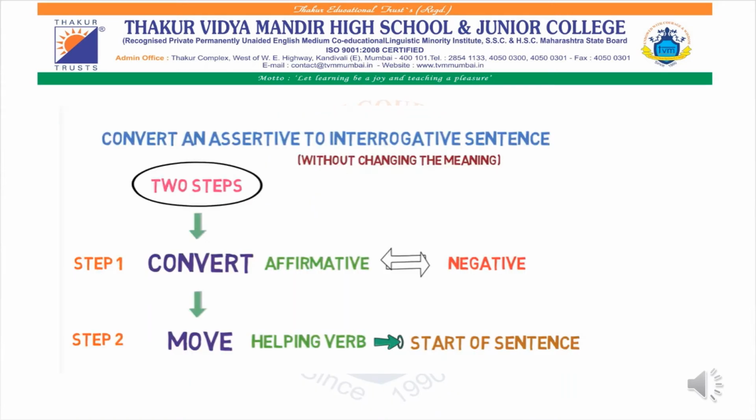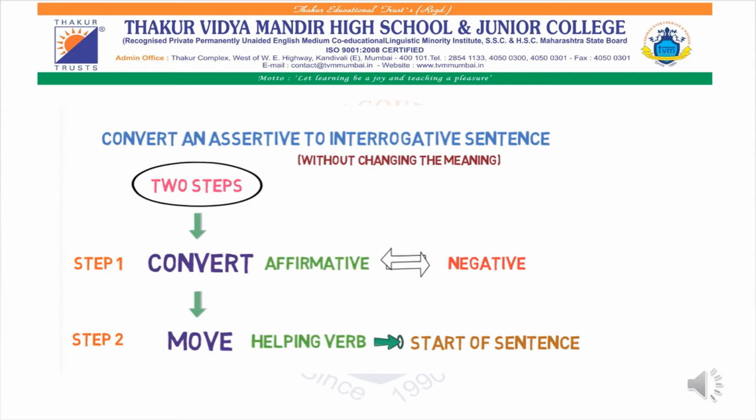Now we are going to study how to convert an assertive to an interrogative sentence without changing the meaning. It is very easy to understand. For now, you all just concentrate. There are two steps. Firstly, as I have mentioned earlier, if a particular sentence is positive, then you have to make it negative, and you all will be understanding the structure.